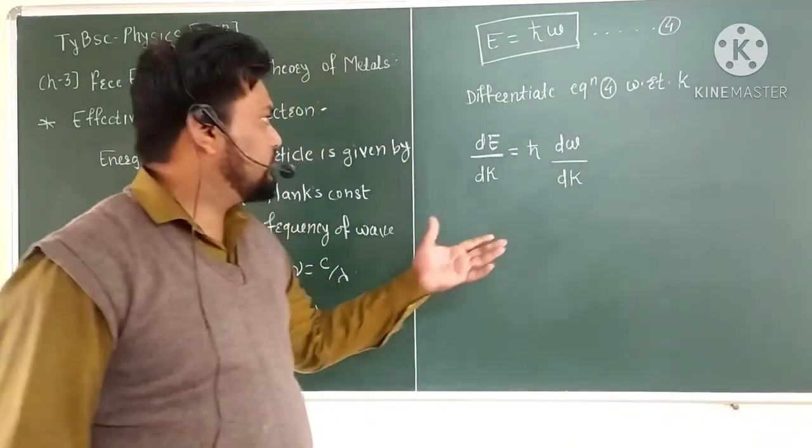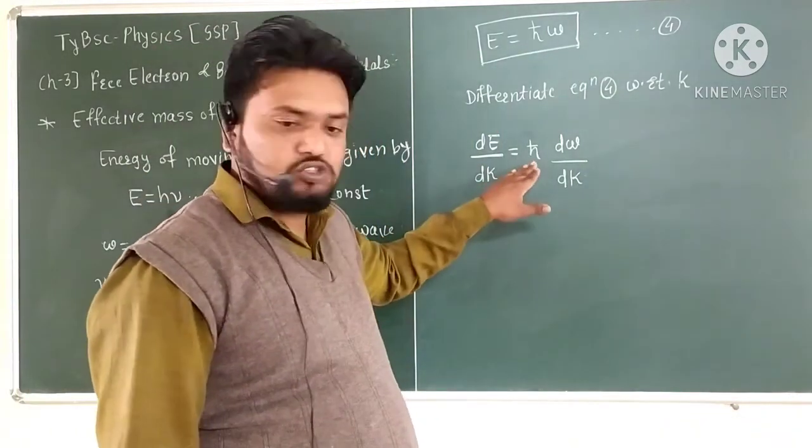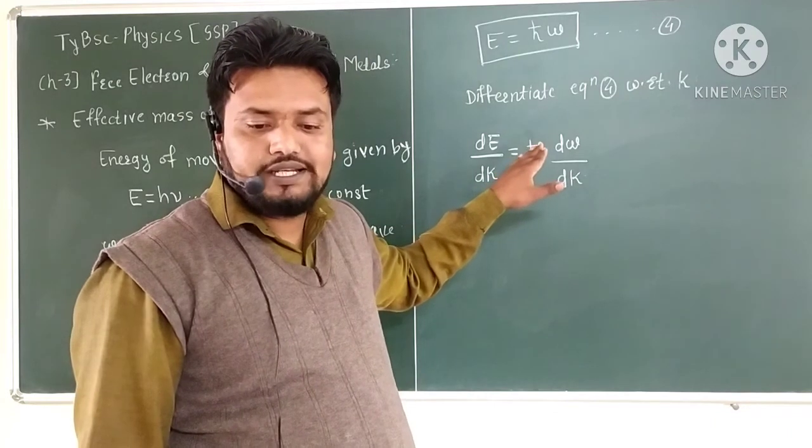So dE upon dk is equal to h cross dω by dk.